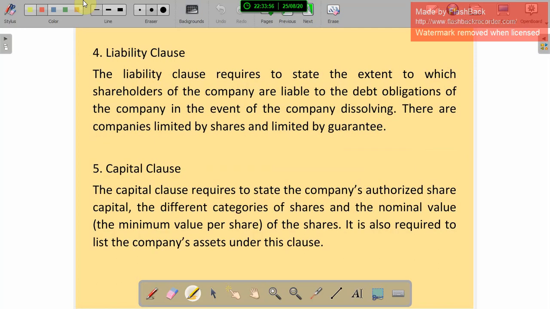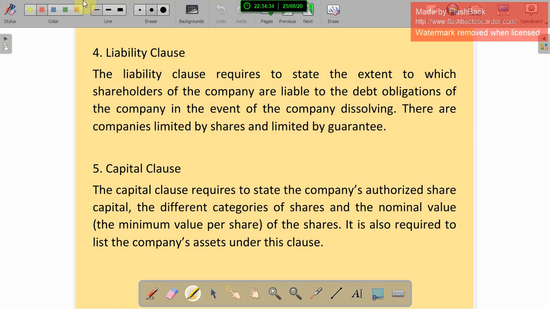And the liability clause. We discussed liability many times. Unlimited liability means even the owner's personal assets can be used to repay the loan. But in a company there is actually limited liability only, because the shareholders' personal assets are not taken for the business loan. The liability clause is required to state the extent to which shareholders of the company are liable for the debt obligations of the company in the event of the company dissolving.